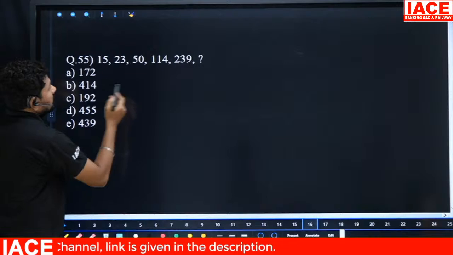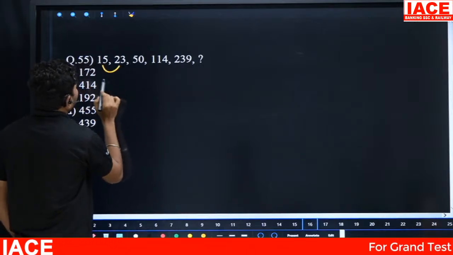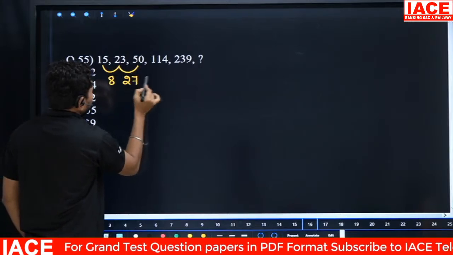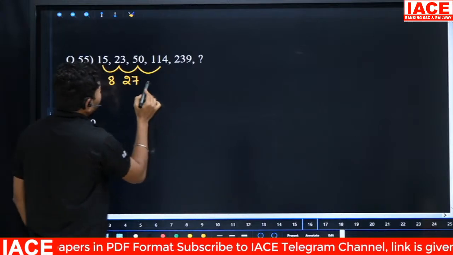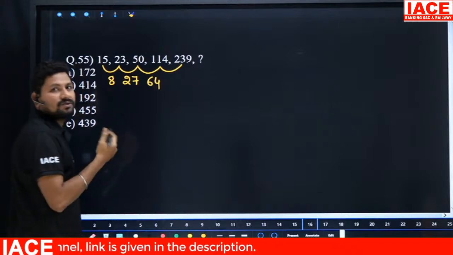So 15, 23, 50, 114 and 239. Here we also go for the differences. 15 becoming 23 means how much added? 8 added. 23 becoming 50 means 27 added. 50 becoming 114 means how much added? 64 added. When you are looking for the differences as per the questions, you have to grab the